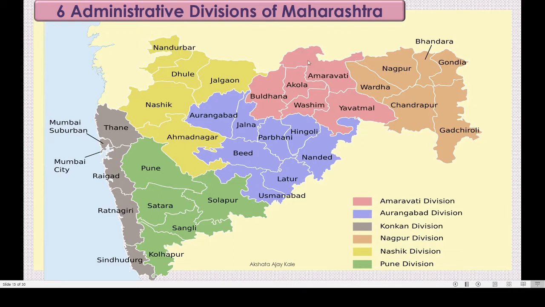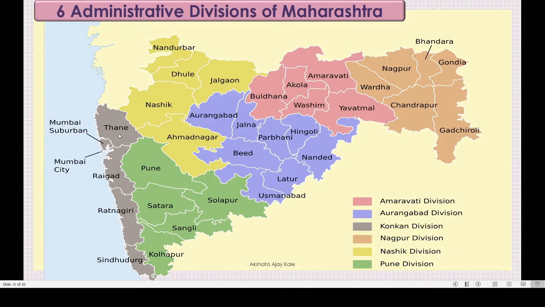See, the first one is Amaravati. Amaravati division contains Yavatmal, Amravati, Washim, Akola and Buldana. All together this pink colored area or region is called Amravati division. Got this? Second, here you can see the violet colored division, that is Aurangabad division. See 1, 2, 3, 4, 5, 6, 7 and 8. 8 districts together make Aurangabad division.